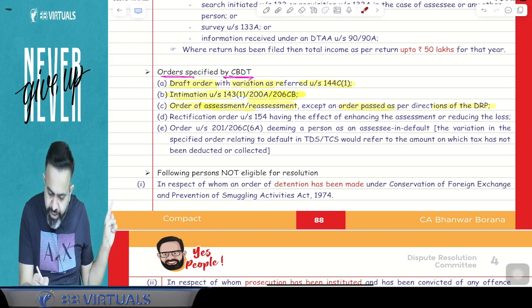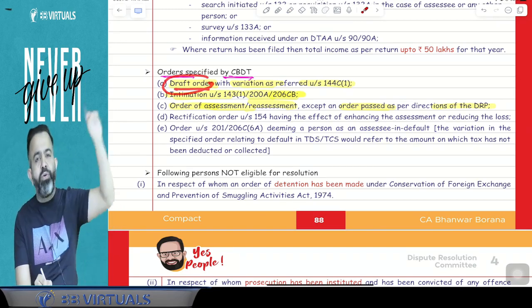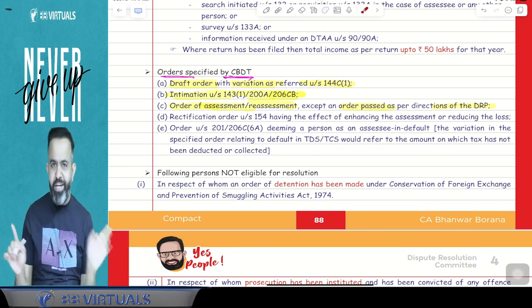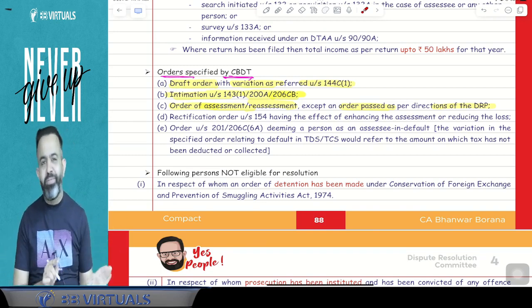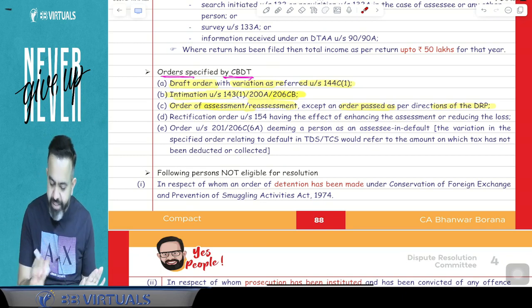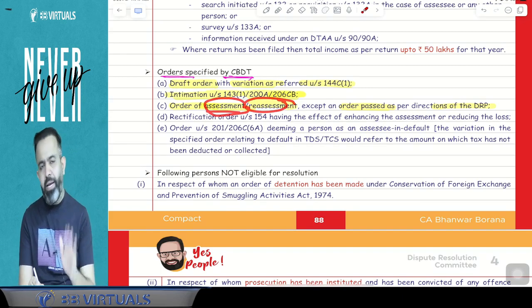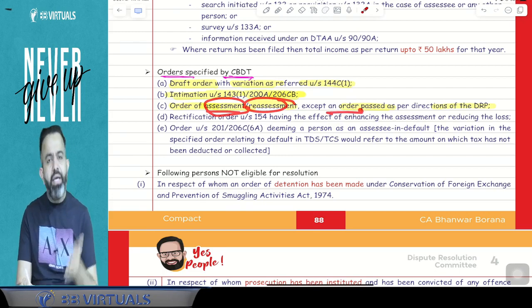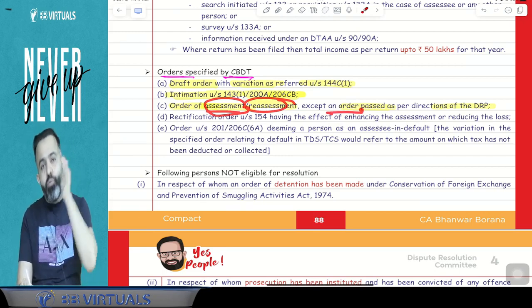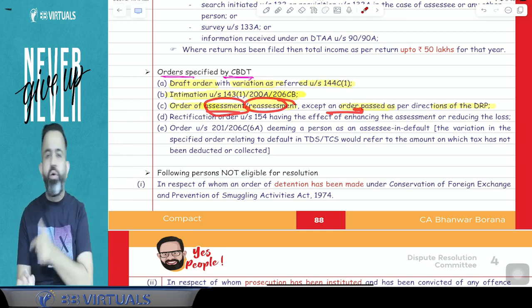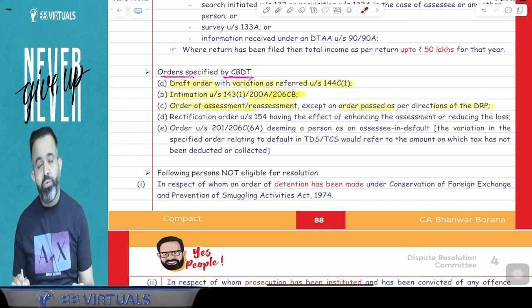Against the draft order, the option was given that you can file the application to DRC. But if you receive the final order, you cannot file any application to the DRC. Otherwise, if there is any other assessment order or reassessment order, you can file the application to DRC. But the exception is if any final order is passed with the direction of the DRP, dispute resolution panel, against that order you cannot file the appeal or application to the DRC.